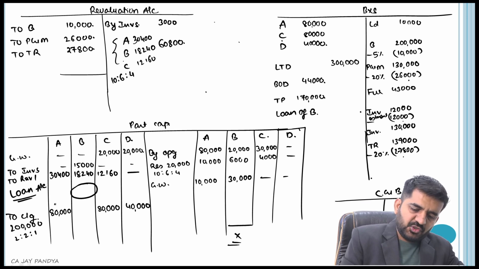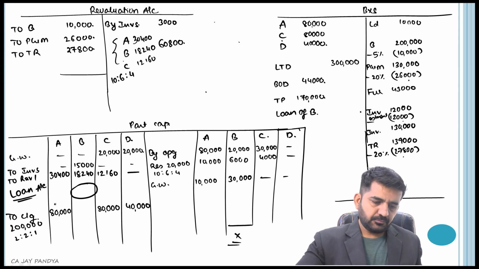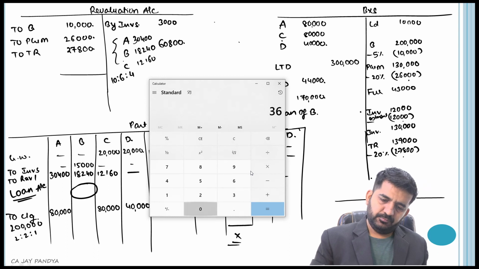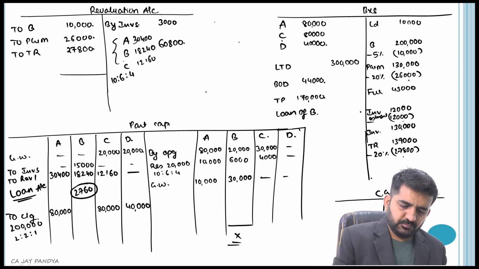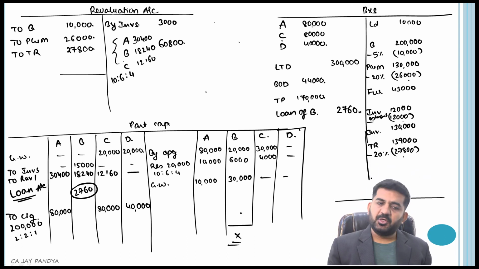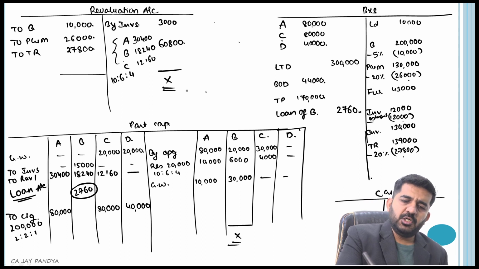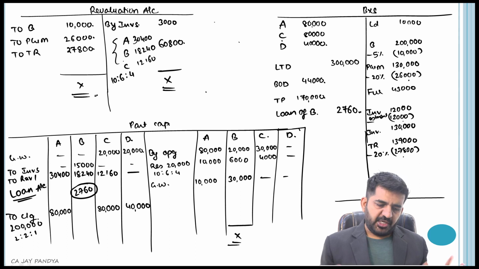What will be the balance of B? Let us now solve it. Balance of B will be 36,000 minus 15,000 minus 18,240, which is 2,760. This will be transferred to his loan account, because it is said that it will be transferred to his loan account. There was no cash in bank, but now it might be coming.